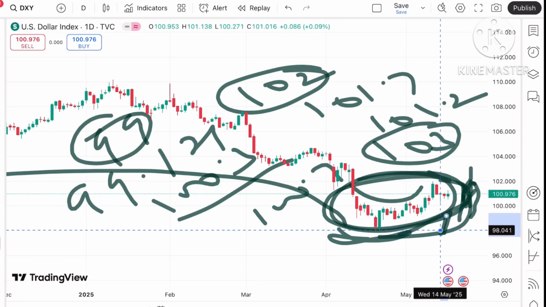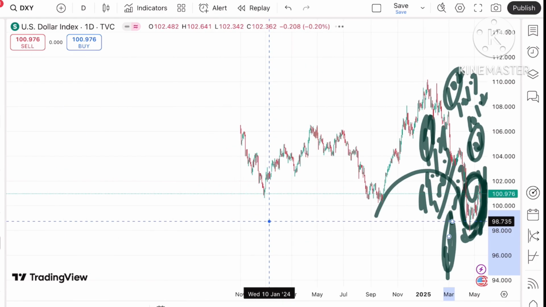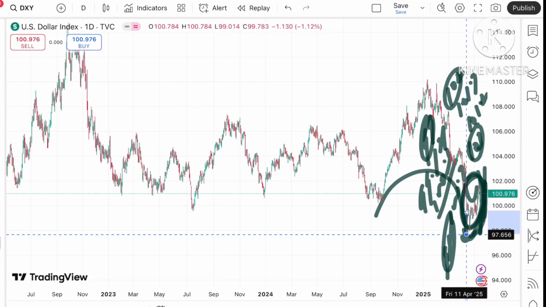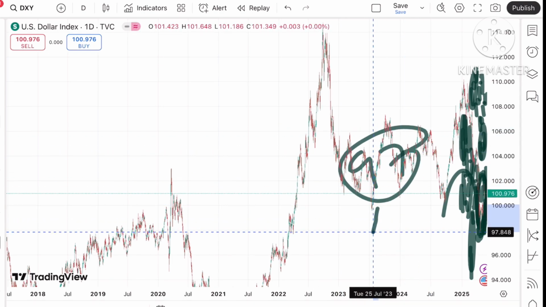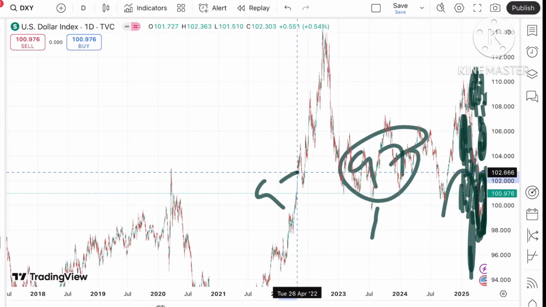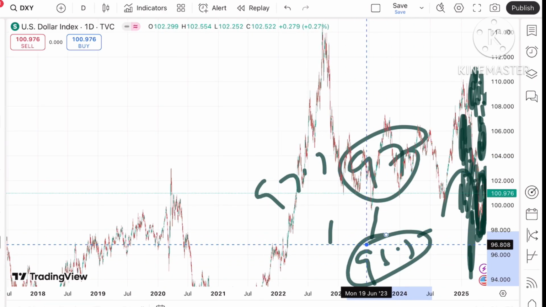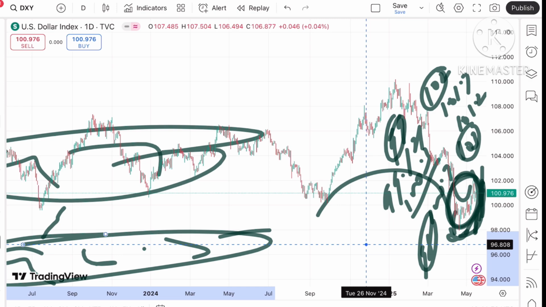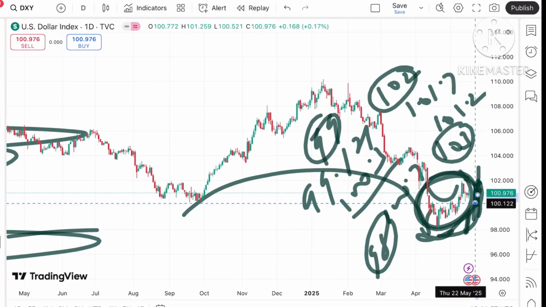Suppose if it started falling below that level, chances of touching 98 we can see, and then a further downfall we can see towards a level of around $96.5 after crossing a level of 97. Okay, and then we can see it will fall further low towards a level of 97.3, and then a further downfall towards 96.5, and then further low. Understand that there is a higher chance of further low if the price started going below $100.